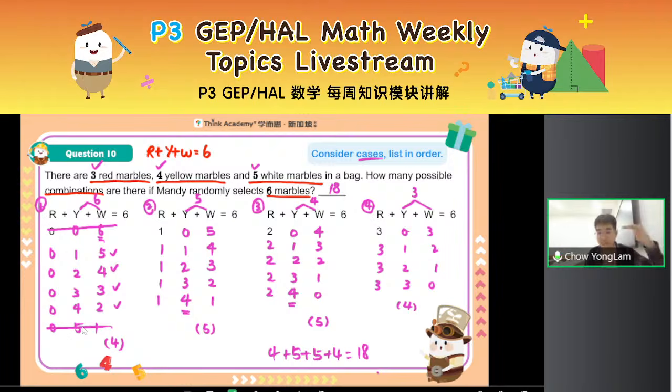But as you read the question very carefully, always refer to the question and think about the constraints, think about the limit, then list everything in order very carefully. Don't ever jump here, jump there. Then you can do this question successfully.